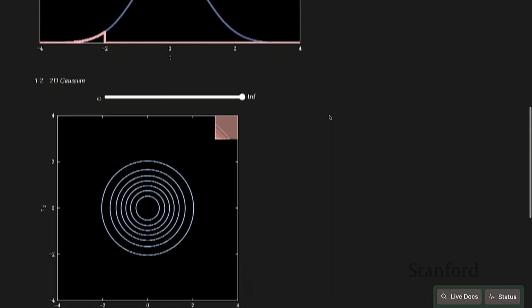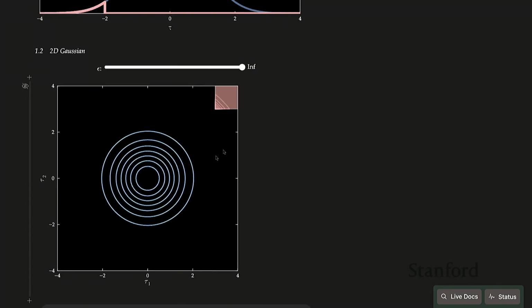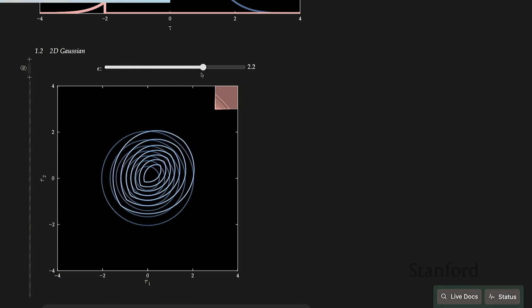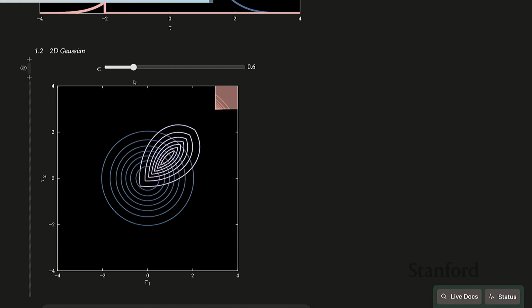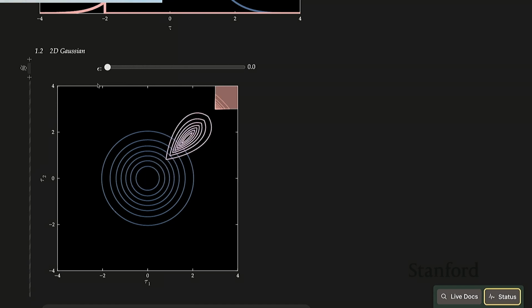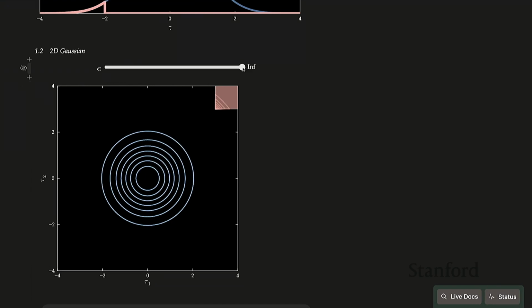We can also do this in 2D for our 2D problem. Here in 2 dimensions, we're trying to get from the nominal distribution, which is this Gaussian centered at the origin, to the failure distribution, which looks like this up here. And we end up getting these teardrop-shaped intermediate distributions if we just apply this smoothing, where we move from one to the other.